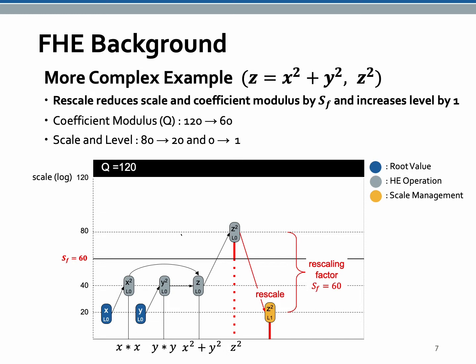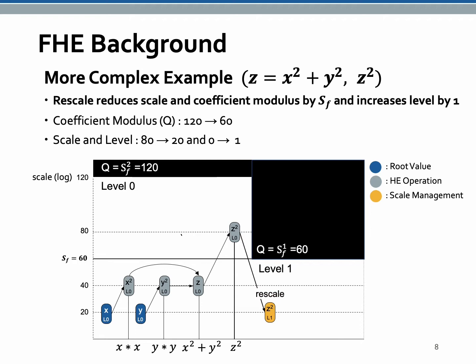Consider that if we apply rescale to the z squared, the scale is reduced by the rescaling factor, so it is reduced from 80 to 20. The level of the rescaled z squared is increased to 1 because one rescaling factor is removed from coefficient modulus. Then the coefficient modulus is reduced from 120 to 60 because the rescaling factor is 60.